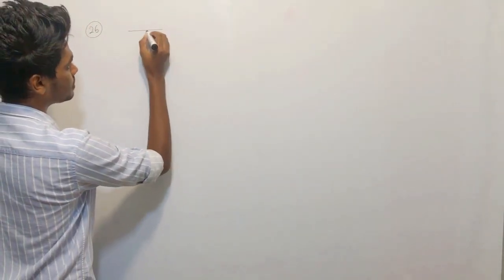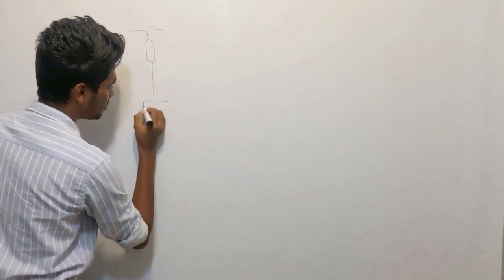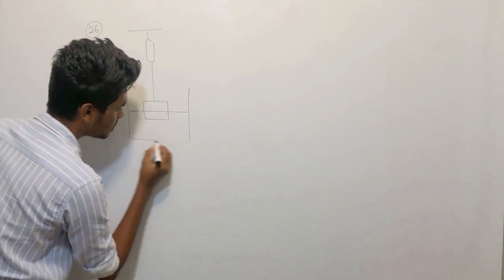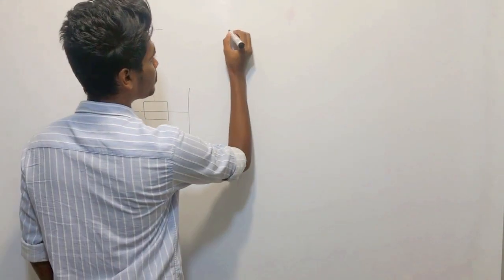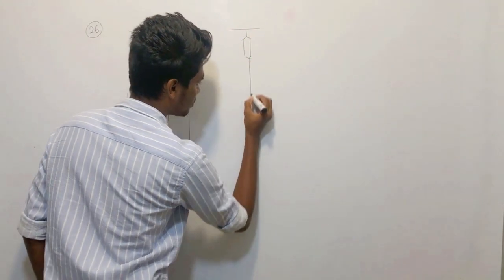Position 1: partially immersed. Position 2: fully immersed.